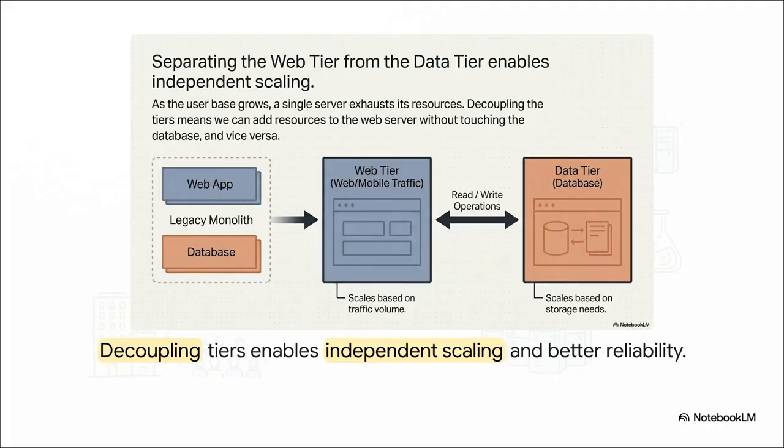The next logical step to fix this is what we call separation of concerns. Instead of cramming everything into one legacy monolith, we split the web tier from the data tier. By decoupling these two, we can now throw more resources at the web servers without even touching the database, and vice versa. Your web servers scale based purely on traffic volume, while the database scales based on storage needs. It's a massive upgrade for both flexibility and overall reliability.